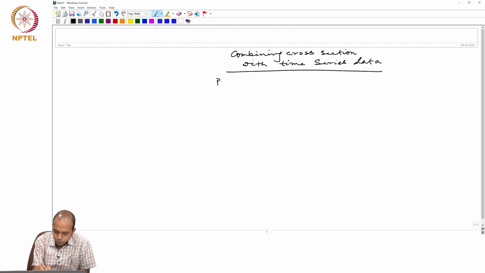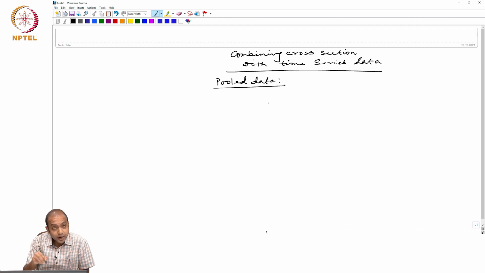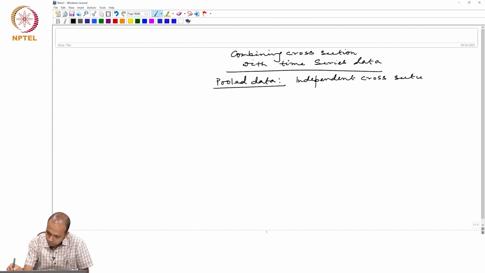Yesterday we talked about pool data, and we said that this is basically combining independent cross sections with time series data.